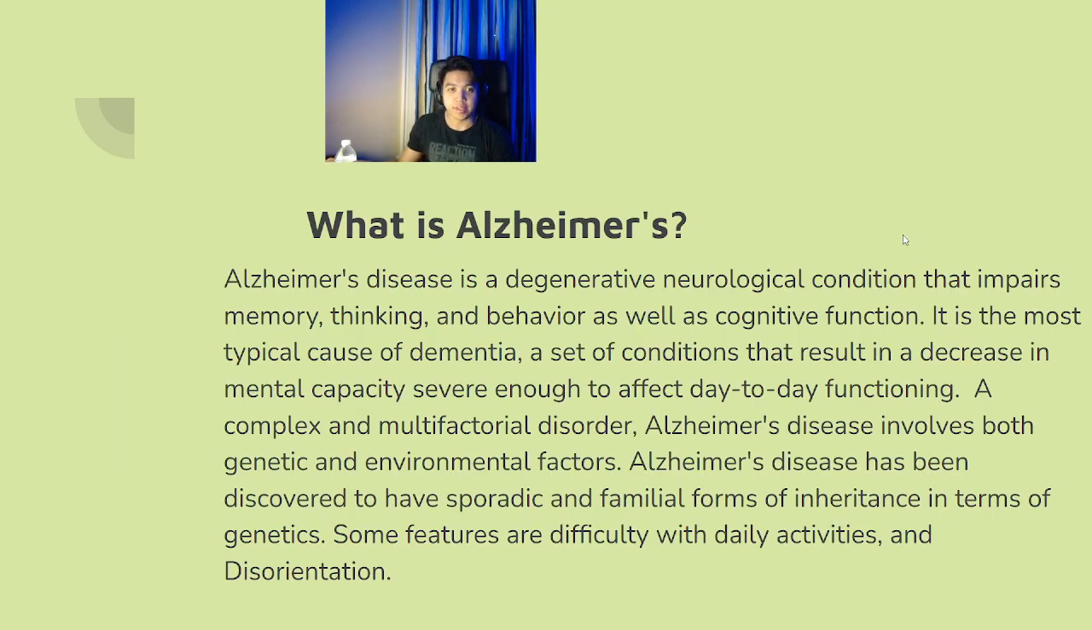What is Alzheimer's? Alzheimer's disease is a degenerative neurological condition that impairs memory, thinking, and behavior as well as cognitive function. It is the most typical cause of dementia, a set of conditions that result in a decrease in mental capacity severe enough to affect day to day functioning. A complex and multifactorial disorder, Alzheimer's disease involves both genetic and environmental factors. In terms of genetics, Alzheimer's disease has been discovered to have sporadic and familial forms of inheritance. Some features are difficulty with daily activities and disorientation.